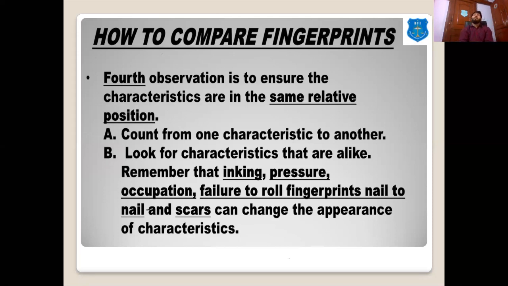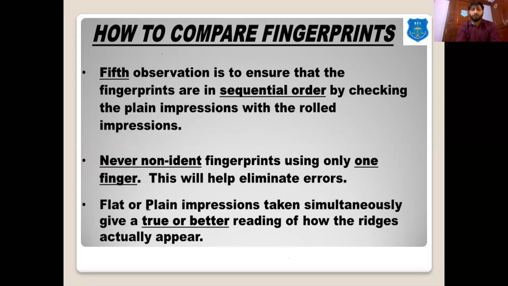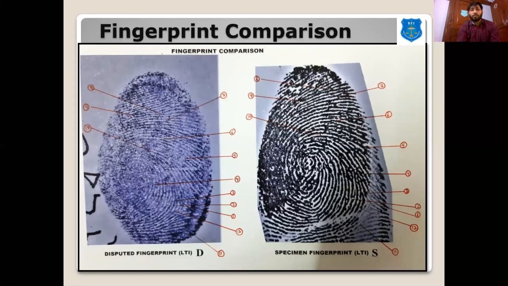After that, we have to see whether the same ridge characteristics, the bifurcation, the trifurcation and so on, are present at the same location or relative position or not. Then we analyze the sequence, whether all the ridge characteristics are in the same sequence or not. I'm just showing it with an example.